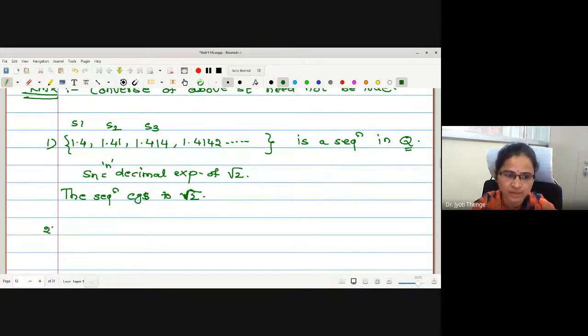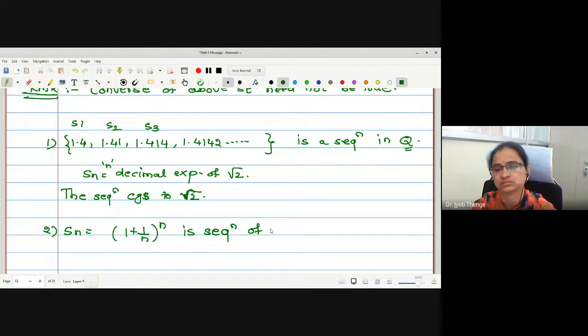Let me give one more example. Sn, I will write 1 plus 1 upon n, raised to n, is a sequence of rationals again, a sequence in Q. What is the first number? 1 plus 1 upon 1 raised to 1, that is 1 plus 1, 2.